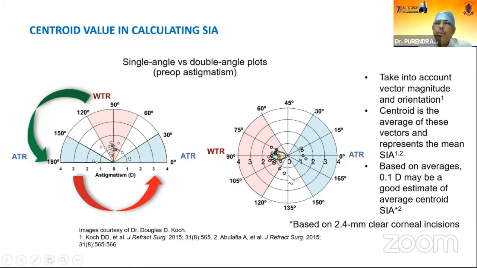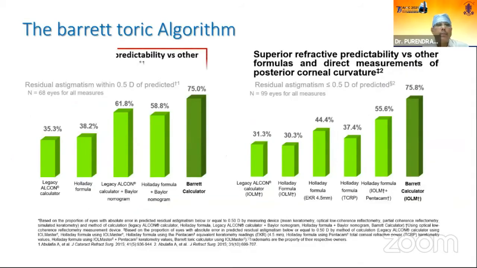Centroid is the average of these vectors and represents the mean surgically induced astigmatism. Based on averages, 0.10 diopter may be a good estimate of average centroid induced astigmatism based on a 2.4 millimeter clear corneal incision. The recent Barrett formula takes into account the centroid value in calculating the surgically induced astigmatism.